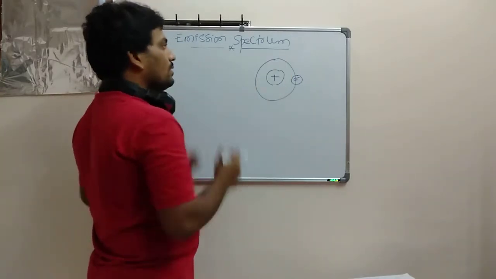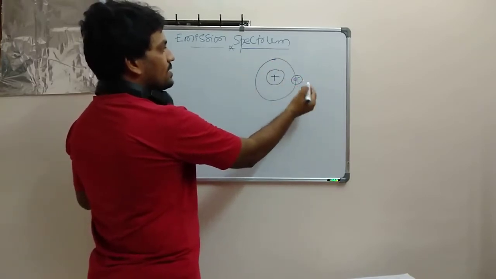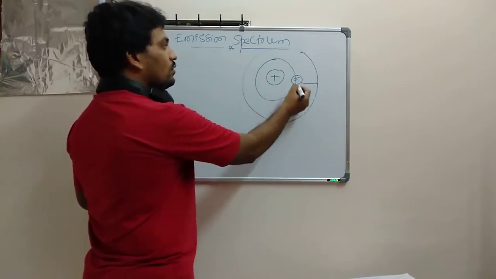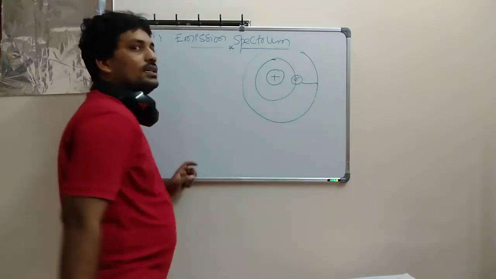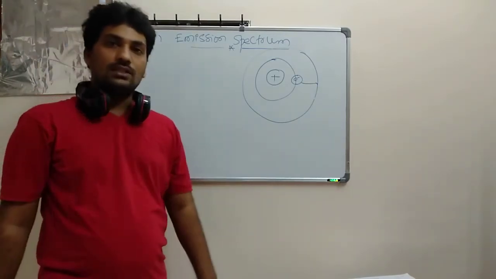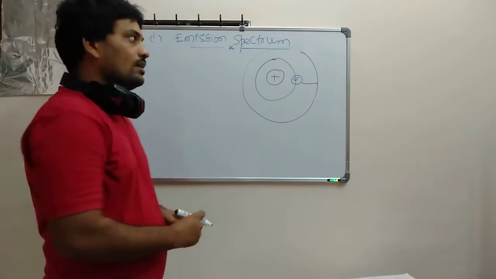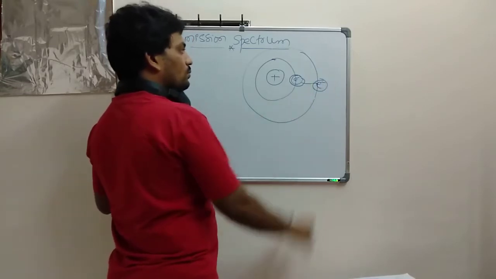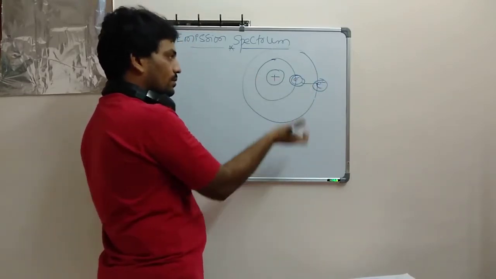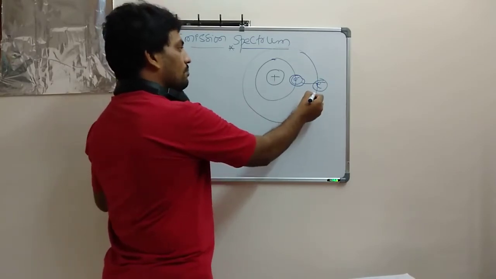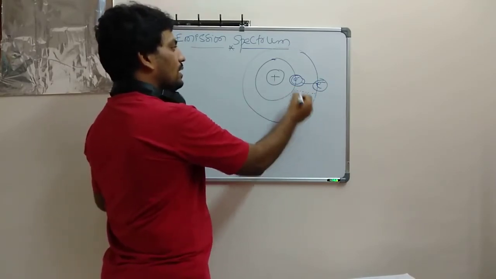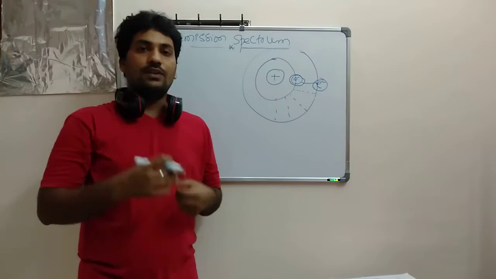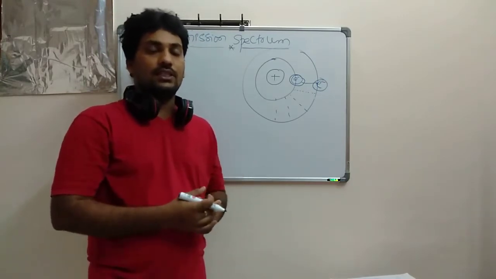Next, this electron gets energy and moves to the next orbit. Whenever it gains energy, it gives an emission spectrum. So how does the emission spectrum come about? Here it takes the energy and moves to a higher orbit. After moving there, the atom will not be stable. What happens? It comes back to its original orbit, and then it radiates some kind of radiation.